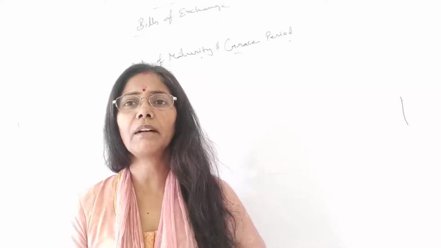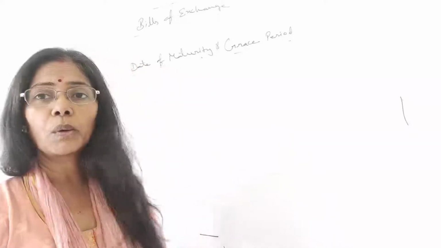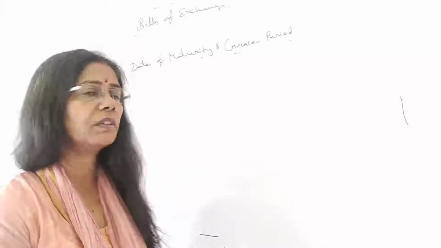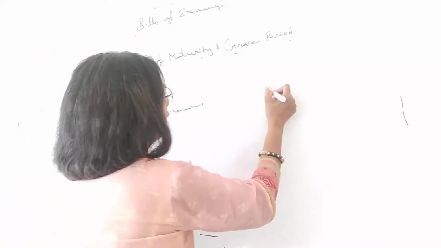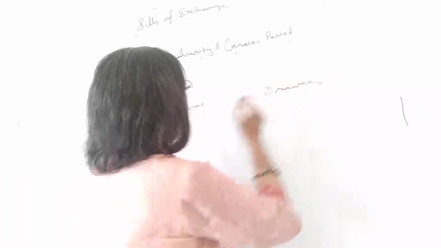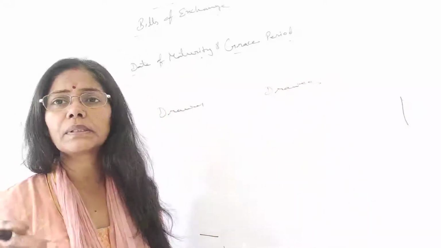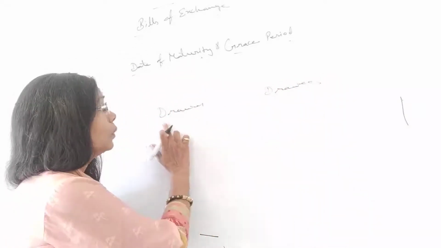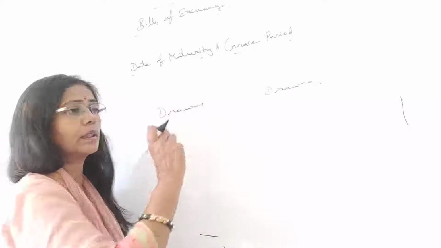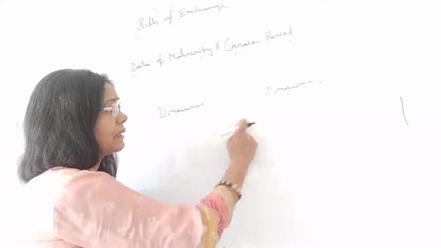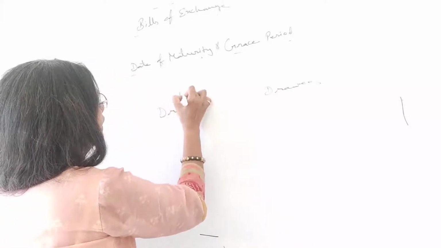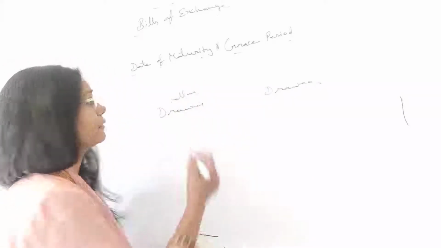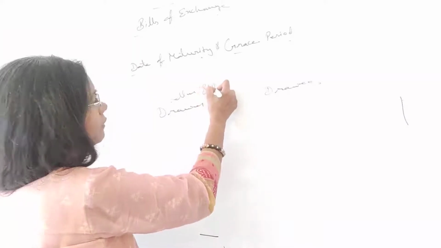Well students, we have discussed drawer and drawee in the previous classes. Who is the drawer? Drawer is a person who sells the goods, who writes a bill and presents it to the drawee for acceptance. So we can say drawer is a seller, and this is the BR party.